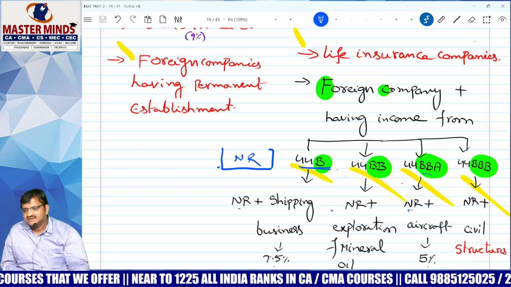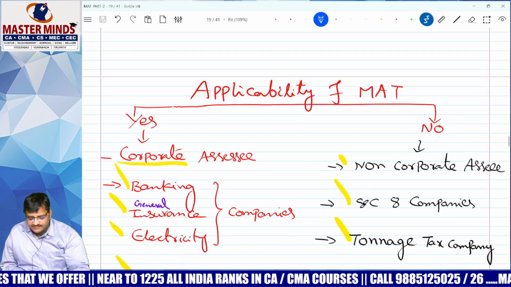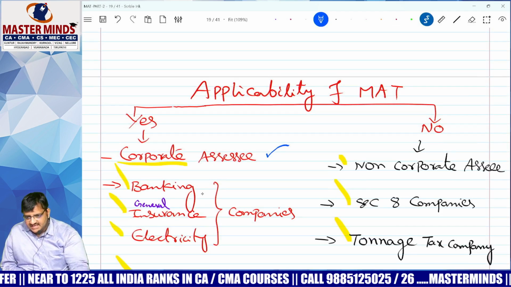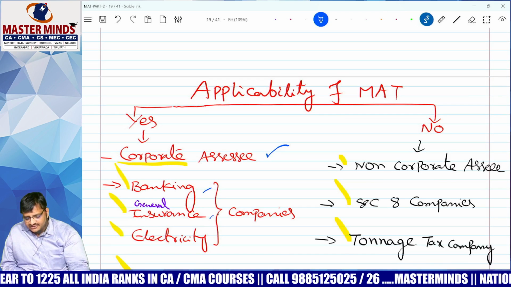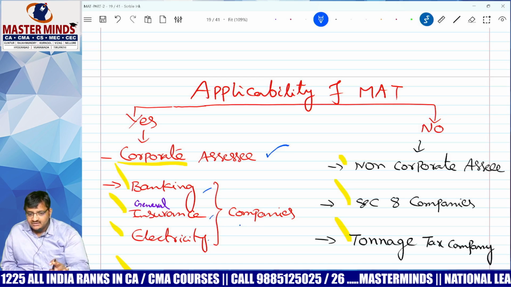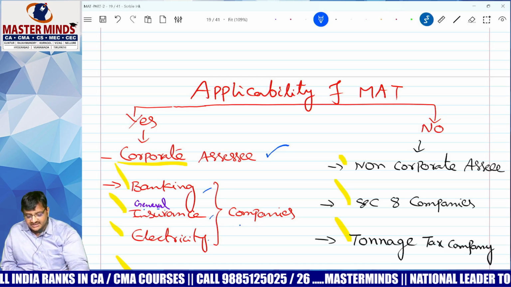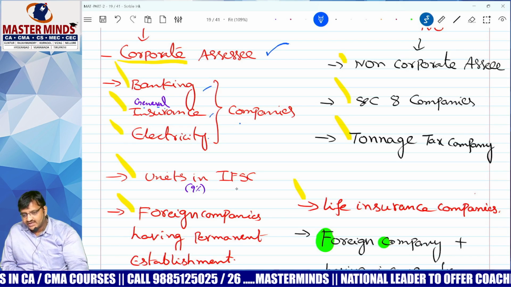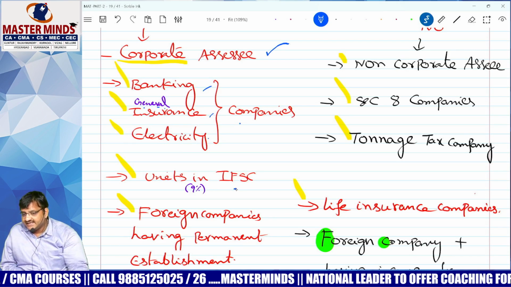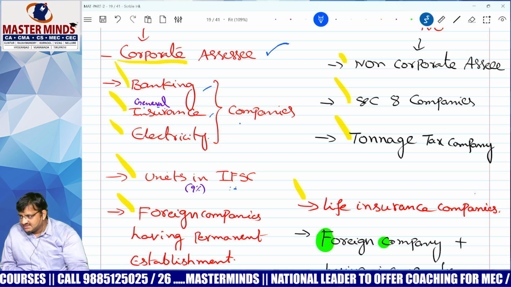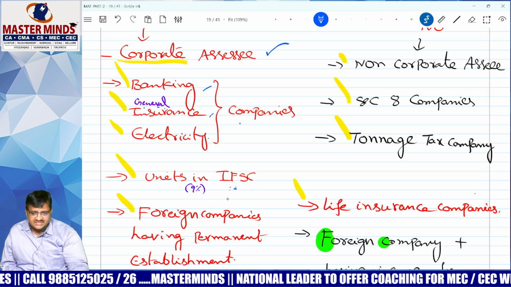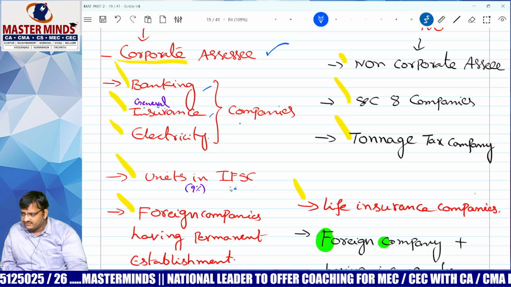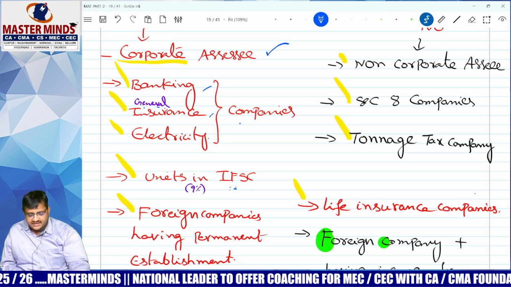Clear? Very good. But MAT provisions are applicable for corporate assessees. MAT provisions are applicable for bank, insurance, electricity. Which insurance company? General insurance. And MAT provisions are also applicable for units located in IFSC, International Financial Service Center. Part of our syllabus, we will discuss later. Units located in IFSC.